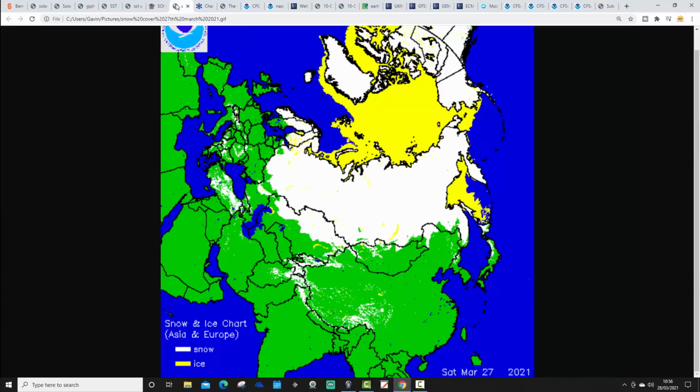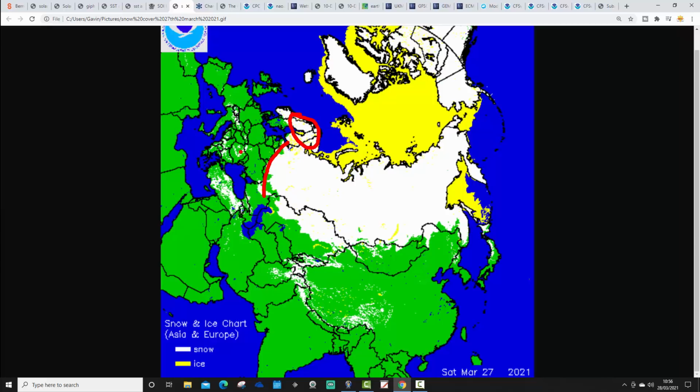This is how things look in terms of Eurasian snow cover. So the snow line has now pulled back to the west of Russia, much of Scandinavia, away from southern Sweden anyway, still largely covered with snow.